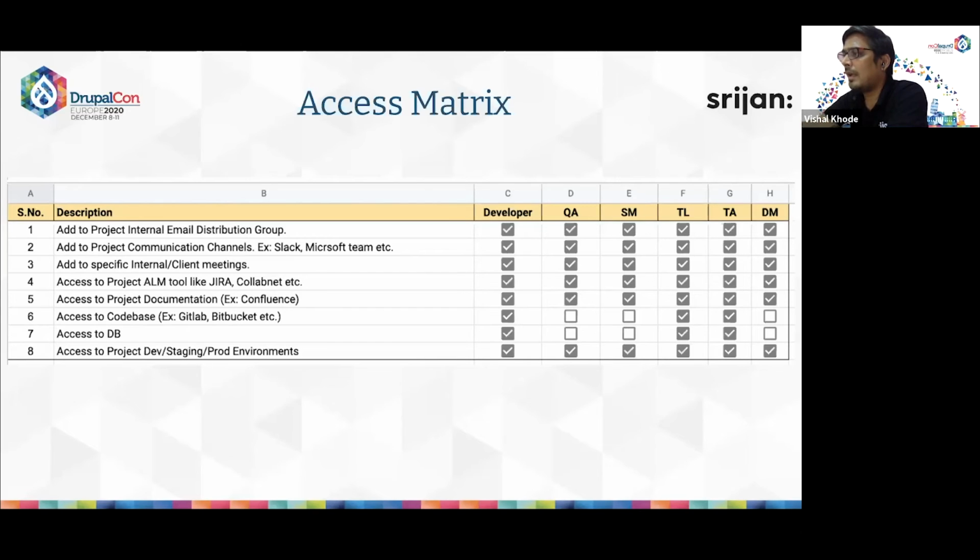This list will also be useful in defining the different access levels that need to be given when onboarding a new team member, and what access should be revoked when offboarding. So if we have this list in hand, it would be very quick to onboard or offboard a developer, and then grant or revoke the access for them.